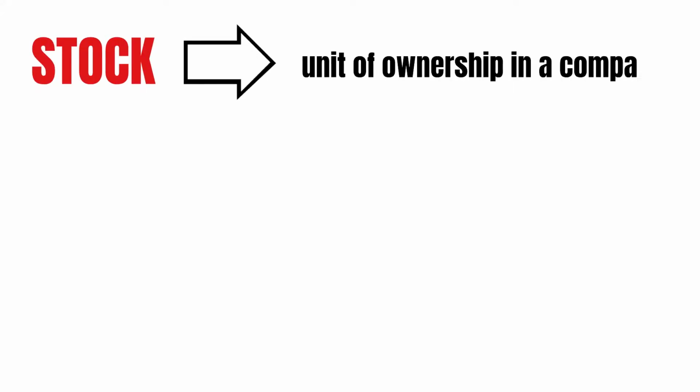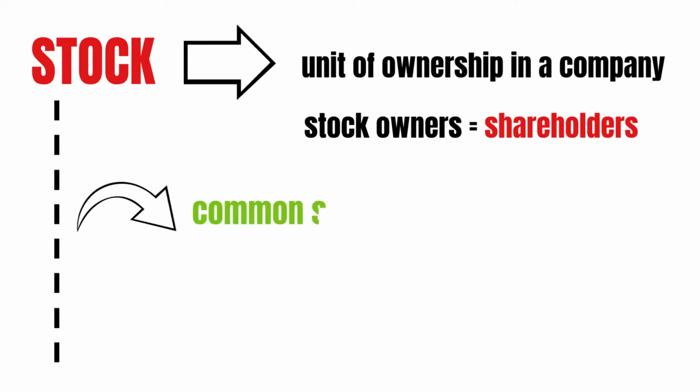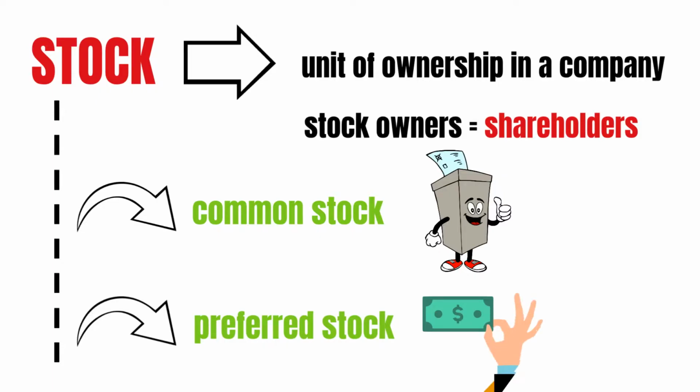By definition, a stock is a unit of ownership in a company. If you own a stock, that makes you a shareholder. Stocks can be either common stock, which gives shareholders voting rights on certain company decisions, or preferred stock, which gives shareholders no voting rights, but often guarantees them periodic fixed dividend payments.